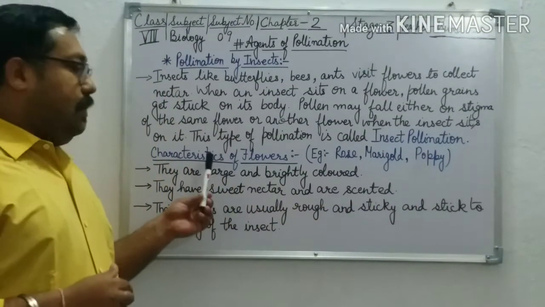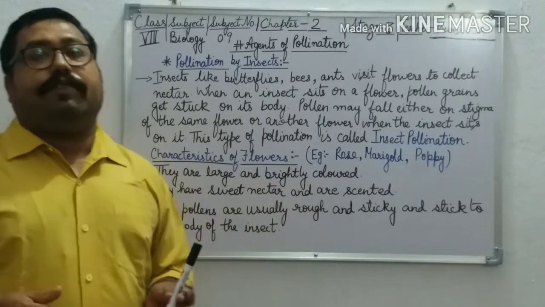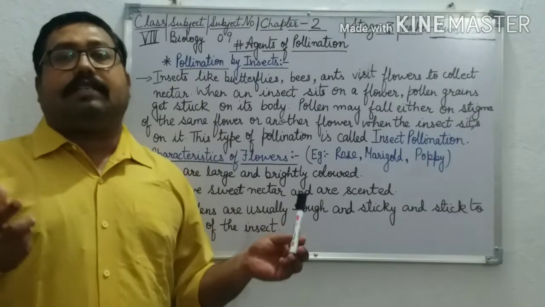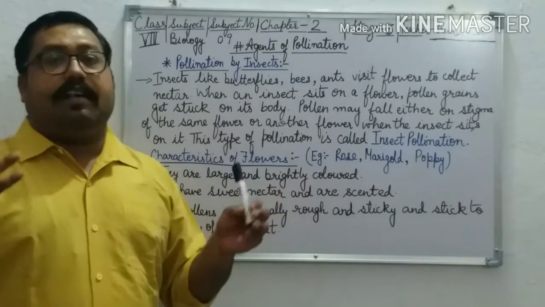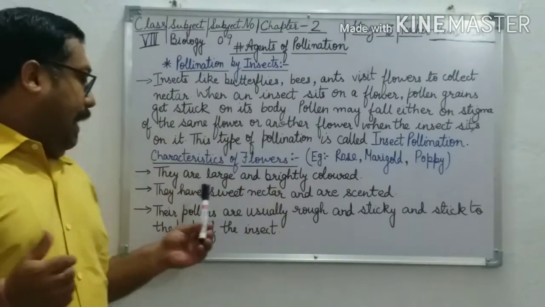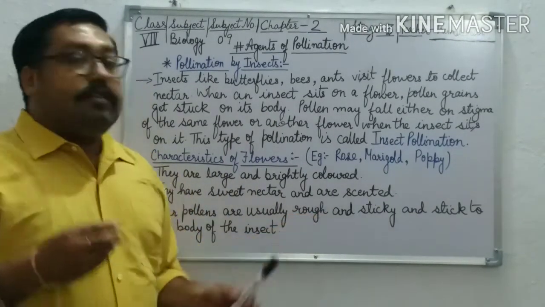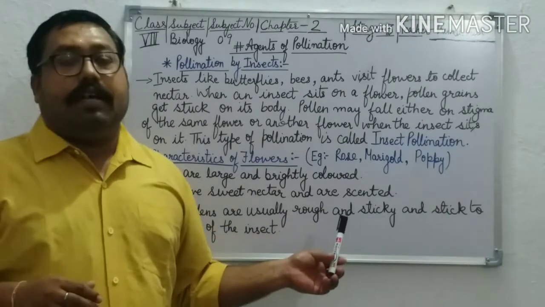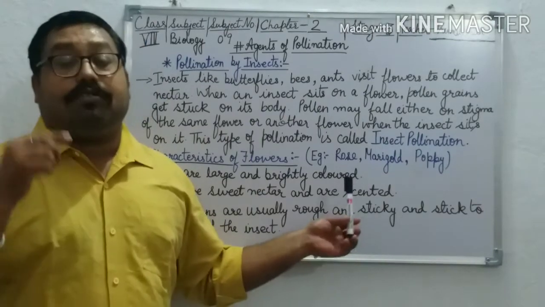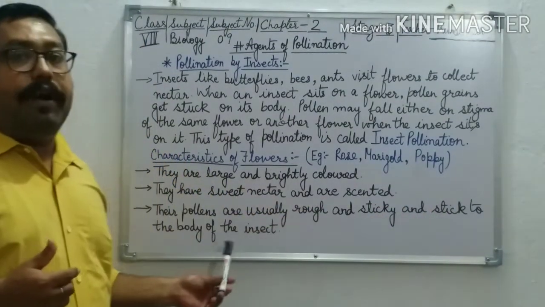Again, let me discuss the characteristics of the flower. First of all, the flowers are large, big, and brightly colored. They have sweet nectar and they are scented. Their pollen grains are usually rough, and also they are sticky. That is why they stick on the body of the insect.